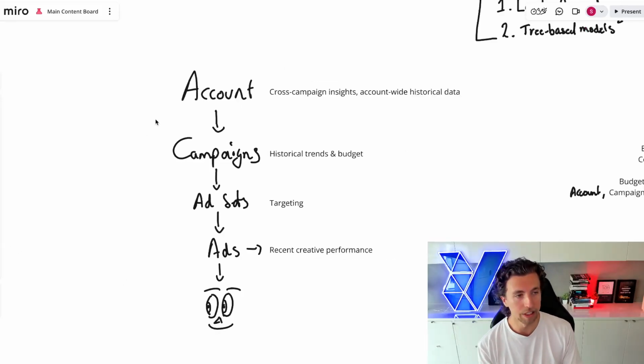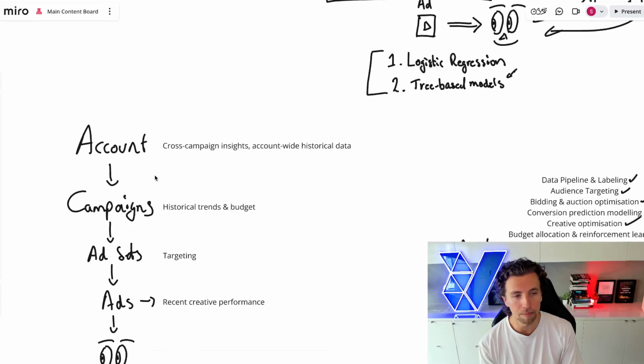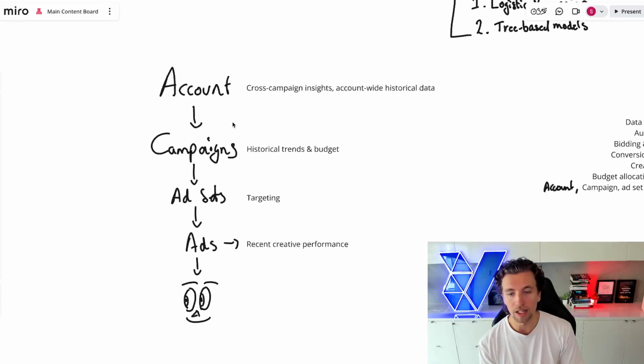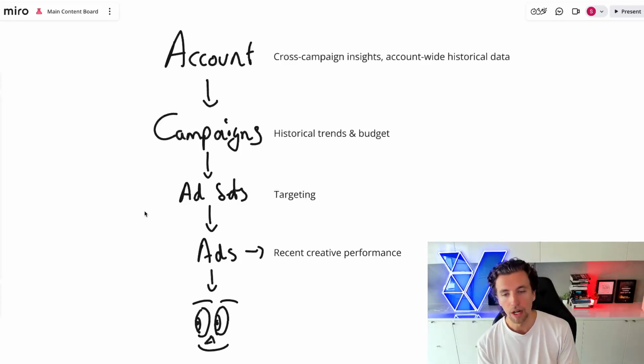And this is really just one big move. And you can start to understand why Meta's making these changes and doing these things once you understand how all the machine learning works, right? This is just one big move towards Advantage Plus, because vector-based labeling of users is much more effective than going after a sample size of new users and then reinforcing learning off those users, which is how these things used to exist.